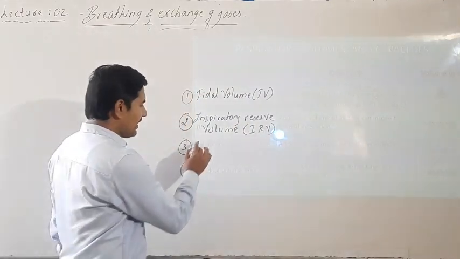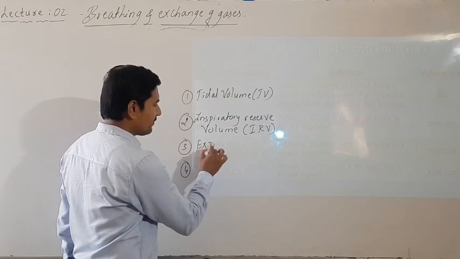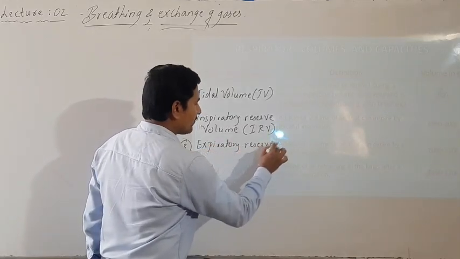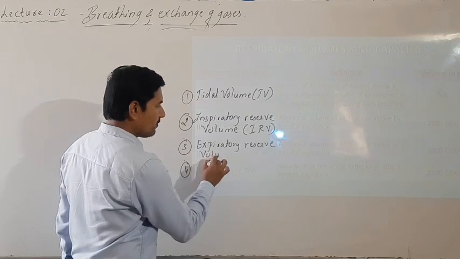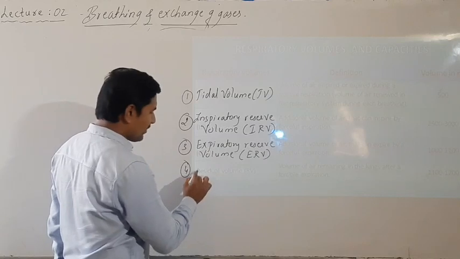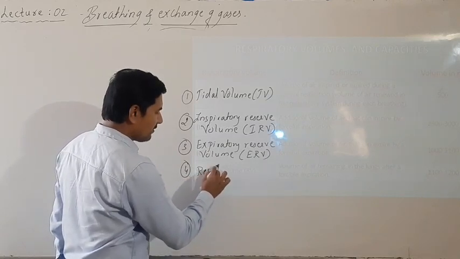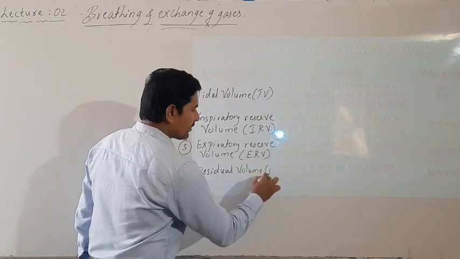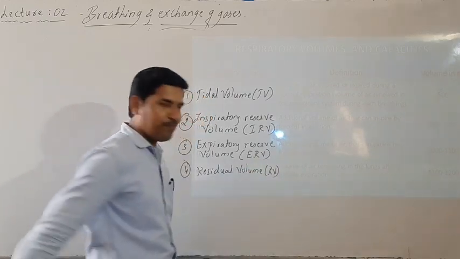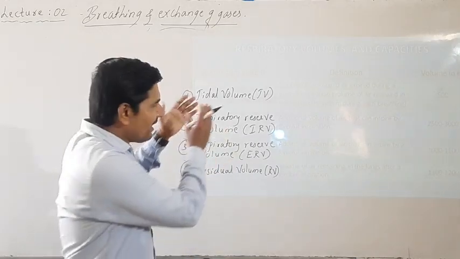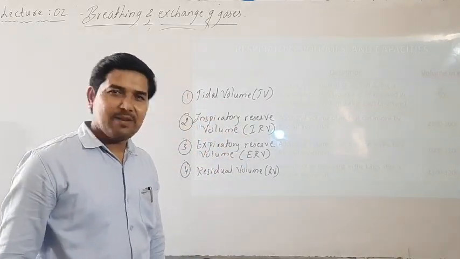Then the third one is expiratory reserve volume, which is called ERV, and the last one is residual volume, which is called RV. So these four are most important. It is not visible here on the screen, but I am writing it.